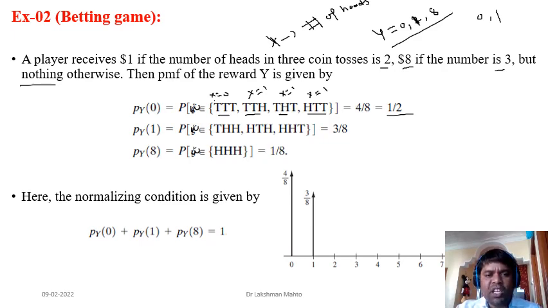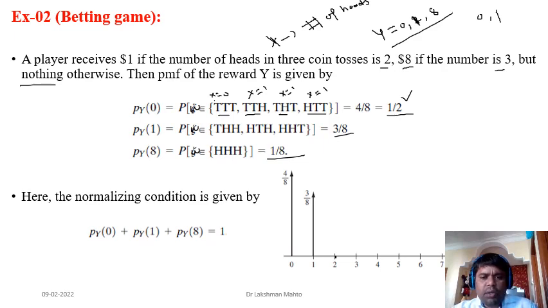Similarly, what is the probability that y is taking value 1? It is 3 by 8. And what is the probability that y is taking value 3? It is 1 by 8. So you are getting a proper distribution. If y is 0, the probability is 4 by 8, that is 1 by 2. If y equals 1, the probability is 3 by 8. If y equals 2, the probability is 0, because the probability of getting reward 2 is 0.